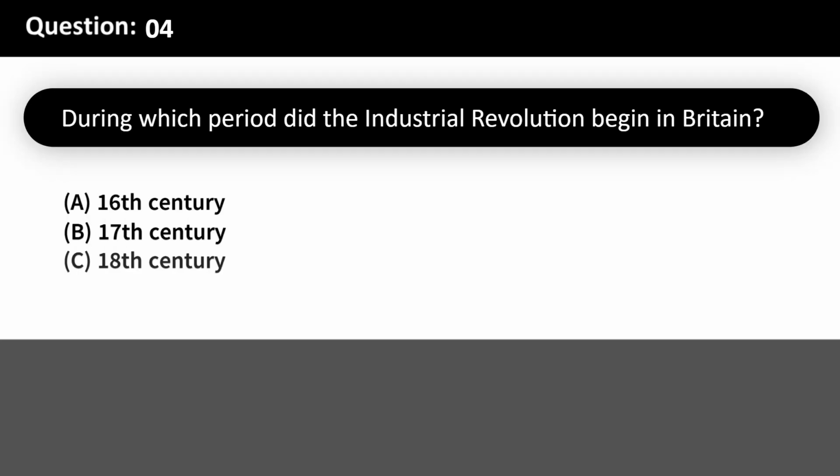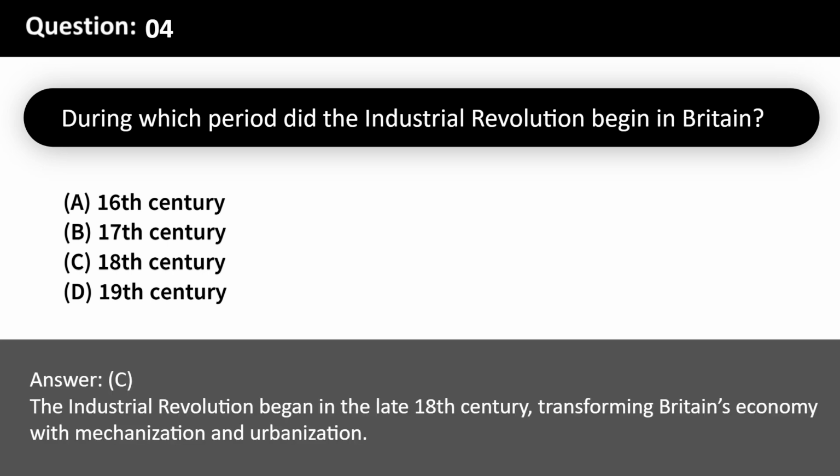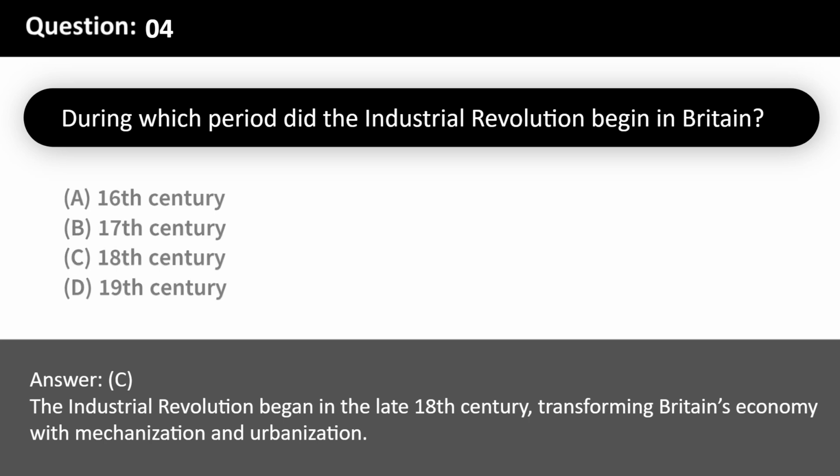During which period did the Industrial Revolution begin in Britain? A. 16th century. B. 17th century. C. 18th century. D. 19th century. Answer: C. The Industrial Revolution began in the late 18th century, transforming Britain's economy with mechanization and urbanization.